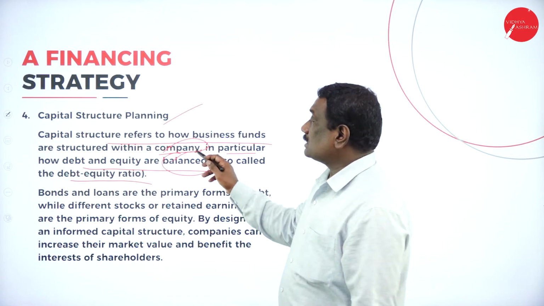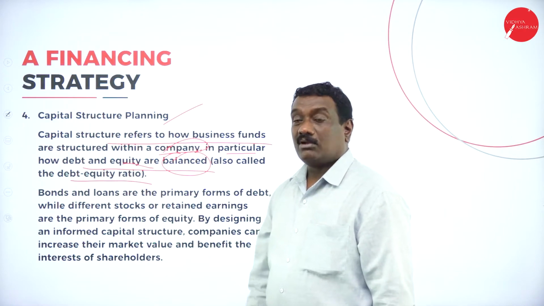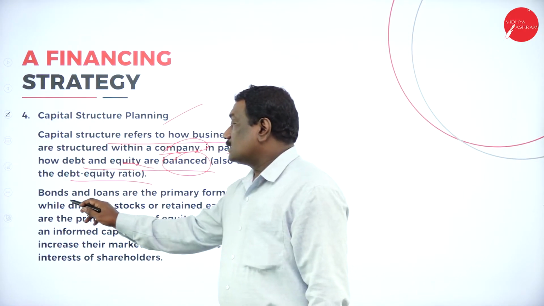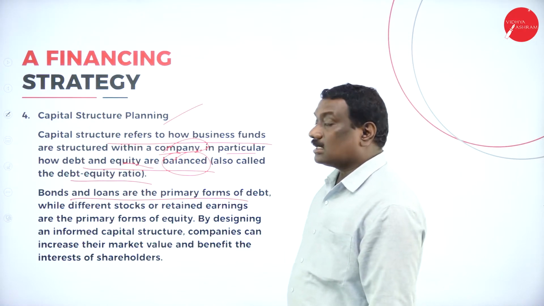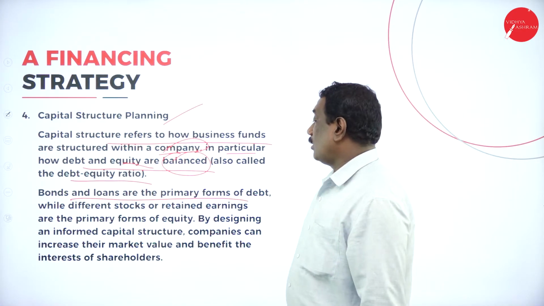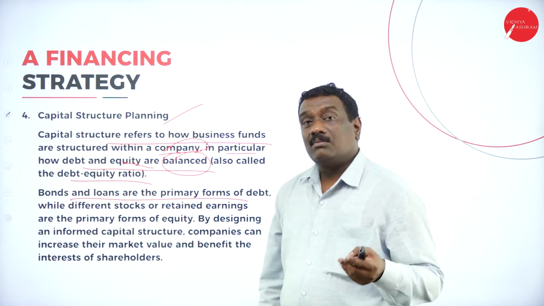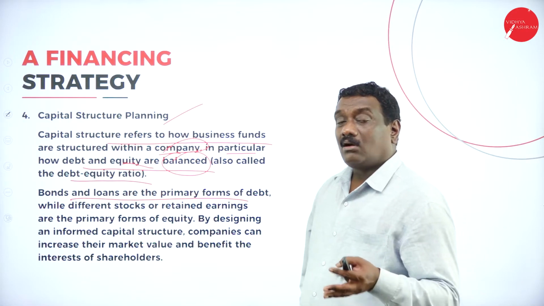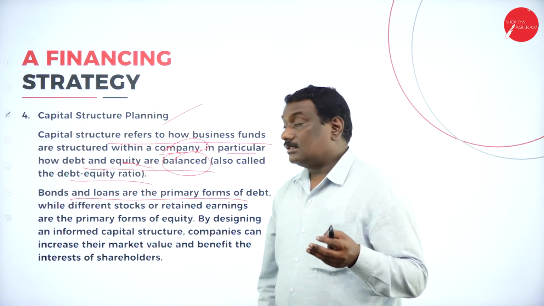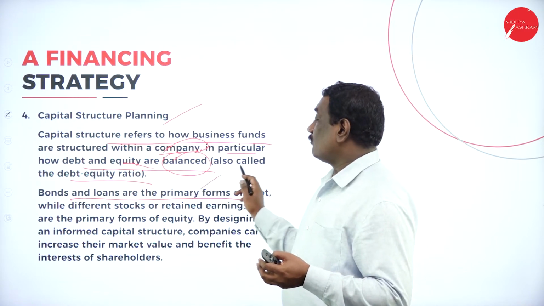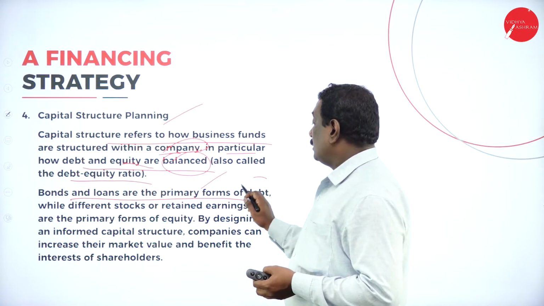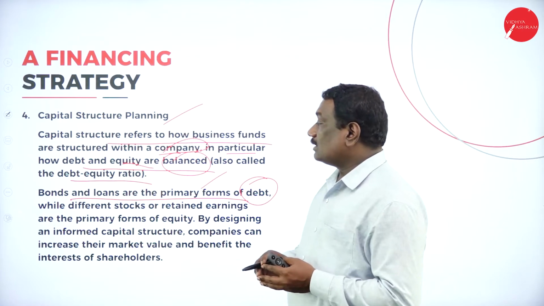So this kind of capital structure is also called the debt equity ratio. Here, students, bonds and loans are the important primary or basic forms of debt. Security bonds or mortgages are nothing but loans taken from financial institutions. They are the primary forms of debt.